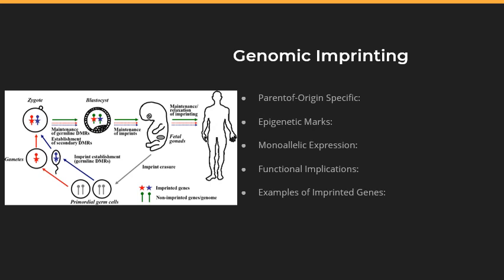Number 3, monoallelic expression. Imprinted genes are typically expressed from one of two alleles. The other allele is silenced through epigenetic marks. Now, functional implications. Many imprinted genes play critical roles in development, growth, and behavior. Imprinting can influence traits and diseases in humans and other organisms.